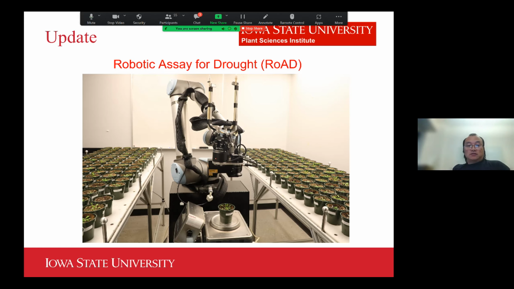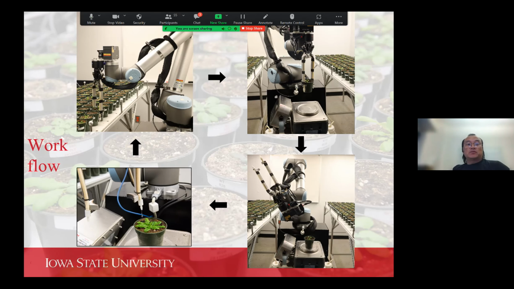The workflow is really to first place the pots on the table, and in the meantime memorize their location. Then based on your prescription of different moisture levels for each pot, the robot would determine how much water to add into each pot based on that prescription.